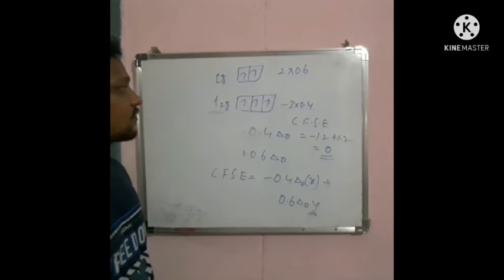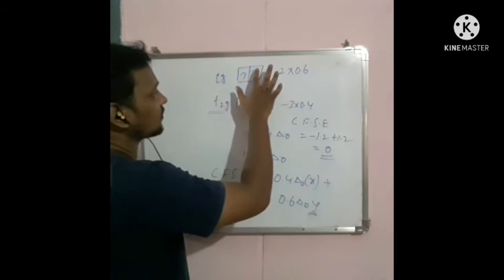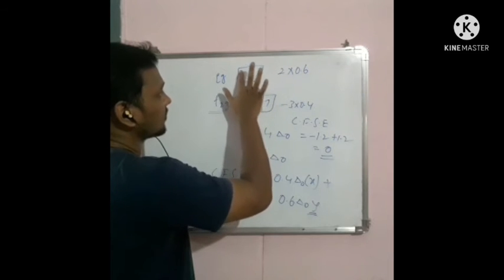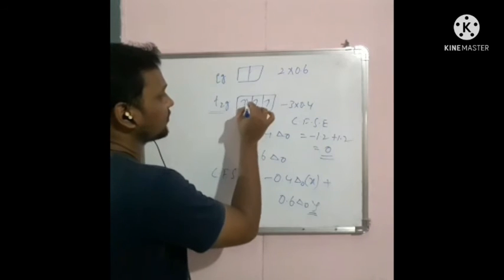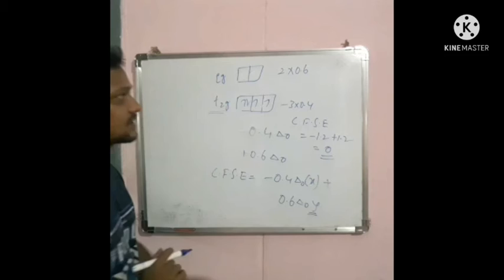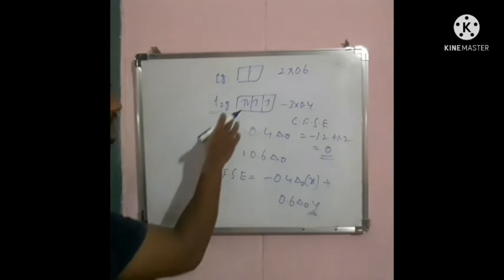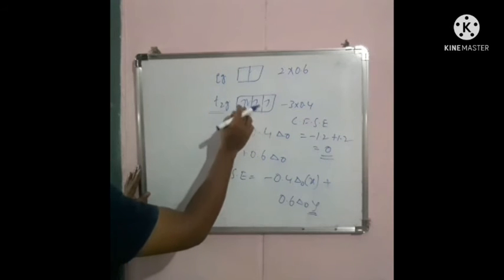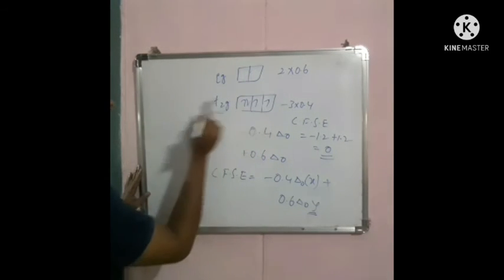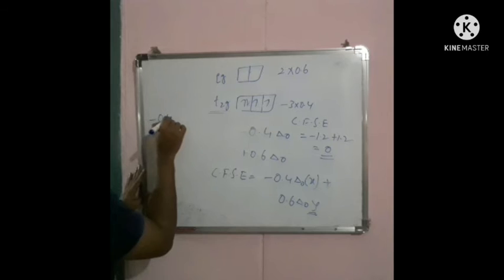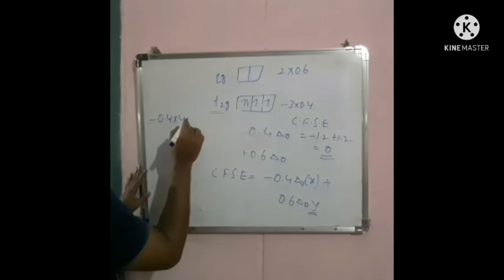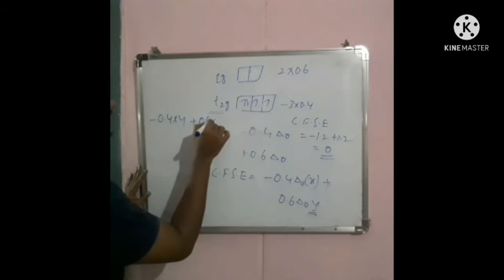Now in case of strong field ligand, the electrons will be paired up in the T2g because the CFSE value is high. Okay, so how many electrons are there in T2g? 4 electrons, minus 0.4 into 4. Here in Eg there are no electrons, plus 0.6 into 0.